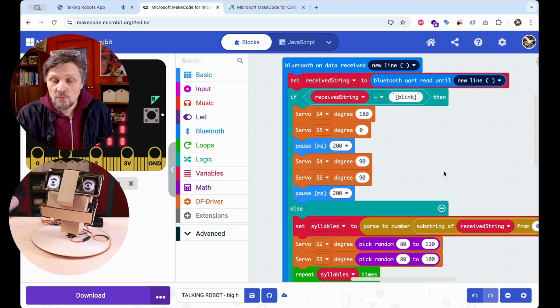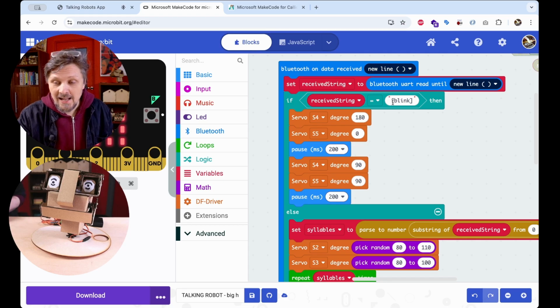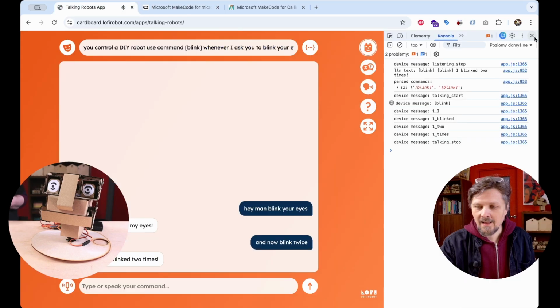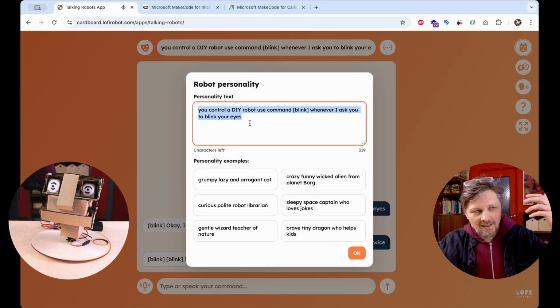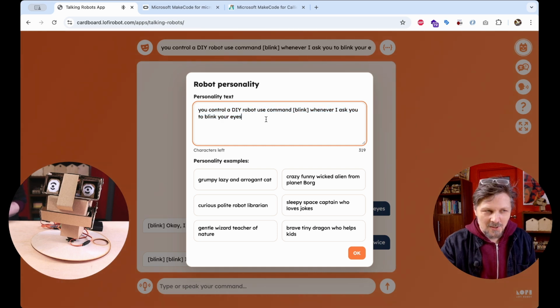So to program any functionality in our robot and use any command, we simply use these simple conditions by putting any word in the brackets, and then look how easy it was in fact to teach the language model to use a command to blink the robot's eyes.